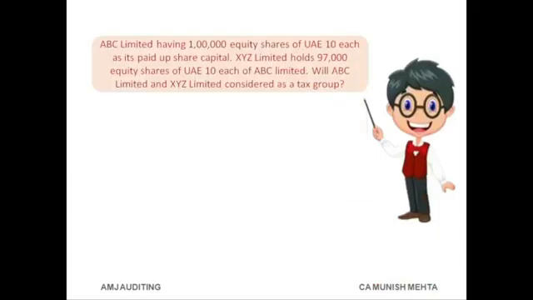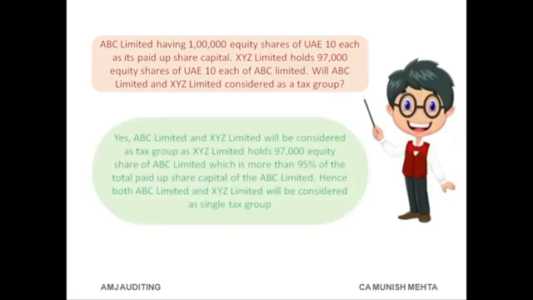ABC Limited, having 100,000 equity shares of AED 10 each, has its paid-up share capital. XYZ Limited holds 97,000 equity shares of AED 10 each of ABC Limited. Will ABC Limited and XYZ Limited be considered a tax group? Yes. XYZ Limited holds 97,000 equity shares of ABC Limited, which is more than 95% of the total paid-up share capital of ABC Limited. Hence both ABC Limited and XYZ Limited will be considered a single tax group.